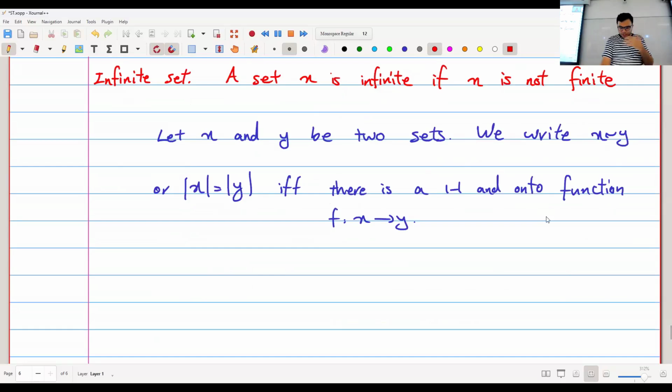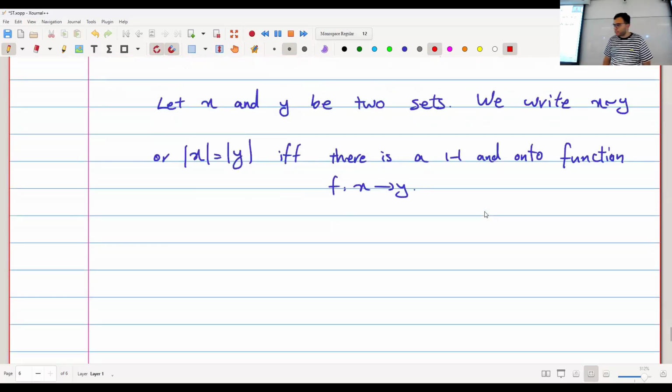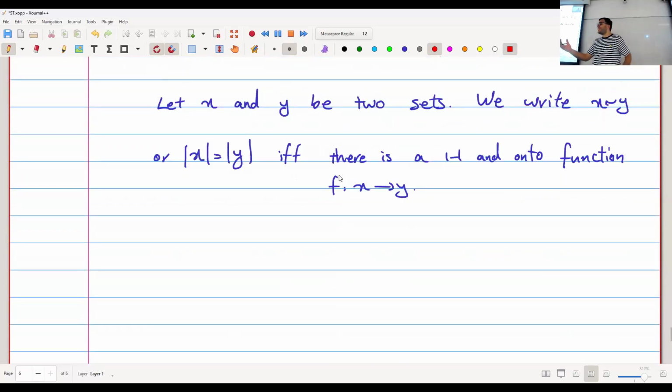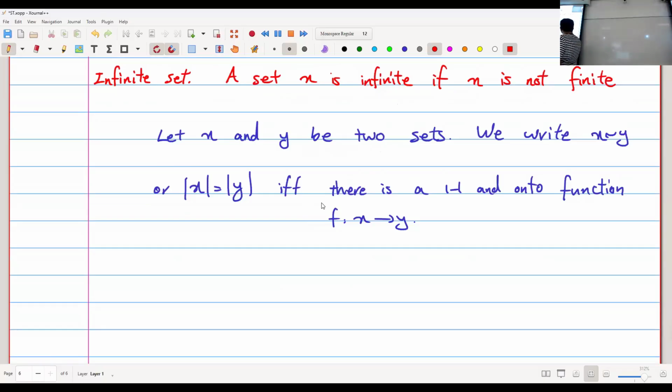Great. So let's see some things here. First of all, for finite sets, it's pretty obvious. They're the same size if their cardinality is the same natural number n, right? So every set of size 5 is in one-to-one correspondence to every other set of size 5. Based on this definition, first of all, I want to say that having the same cardinality is kind of like an equivalence relation.